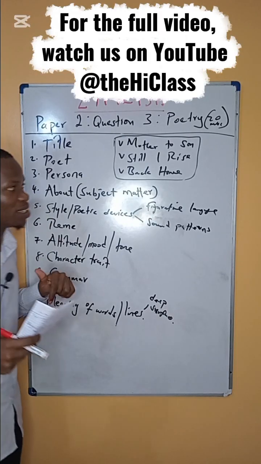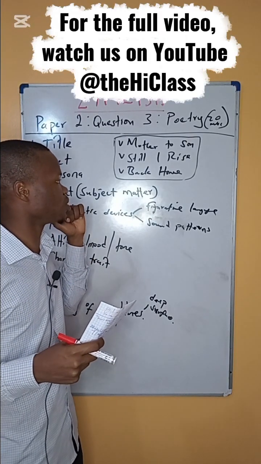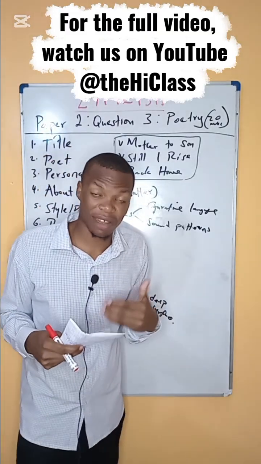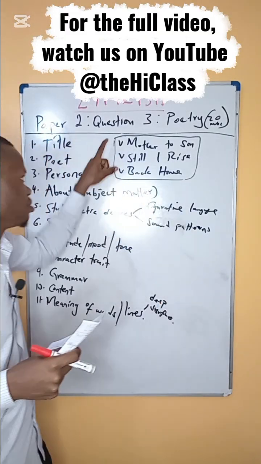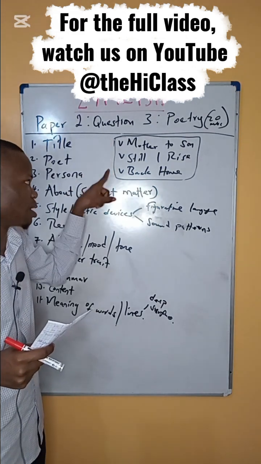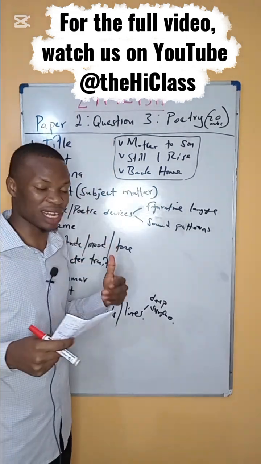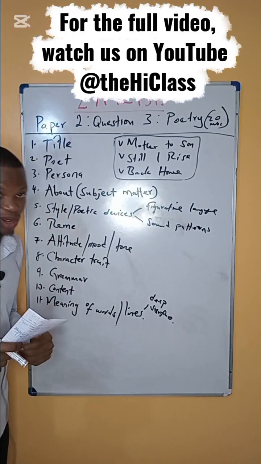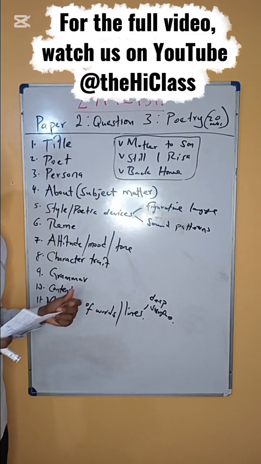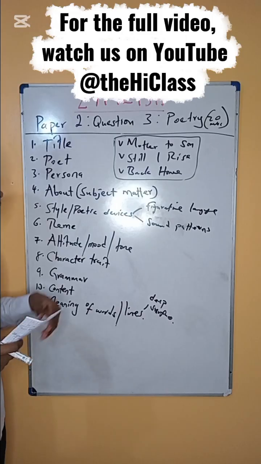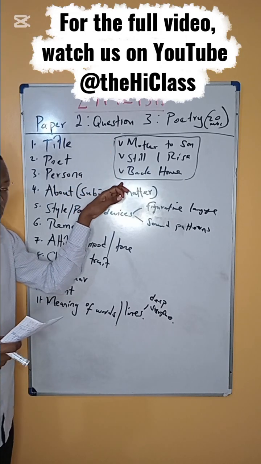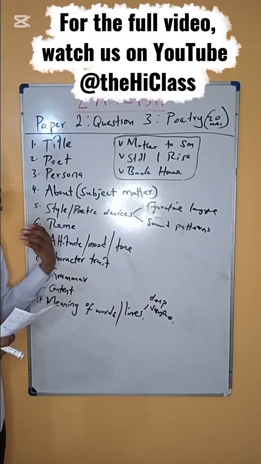Now, in this video, we're going to talk about the second part: how do you write your answers fully. So I've sampled 3 poems here: Mother to Son, Still I Rise, and Back Home. We're going to use these to draw our illustrations from. Starting with the first element, the title, we said that the title is simply the heading of the poem. For our case, we have Mother to Son as the first title, Still I Rise, then Back Home. These are the titles that we have.